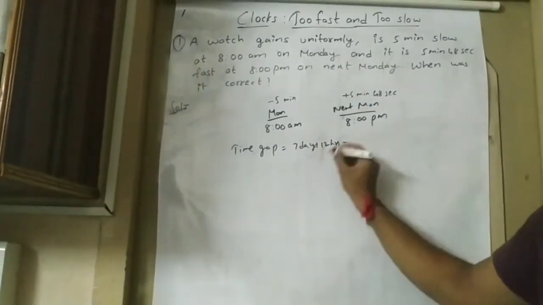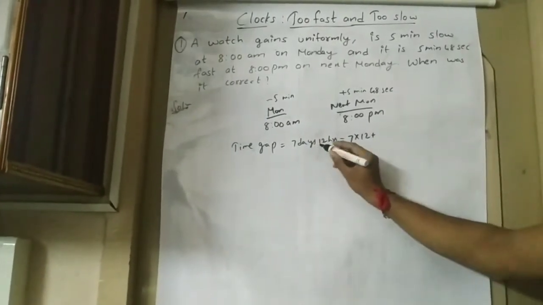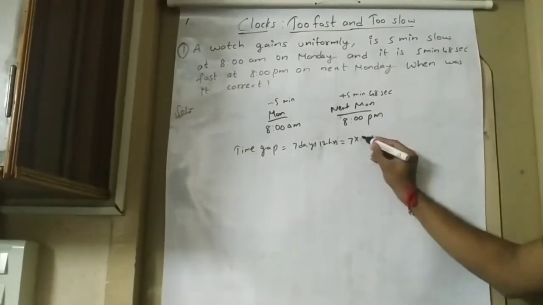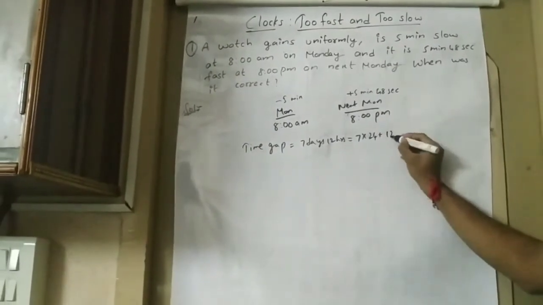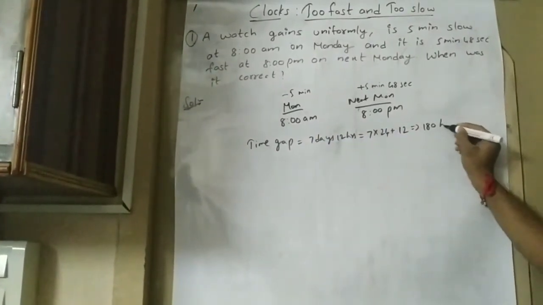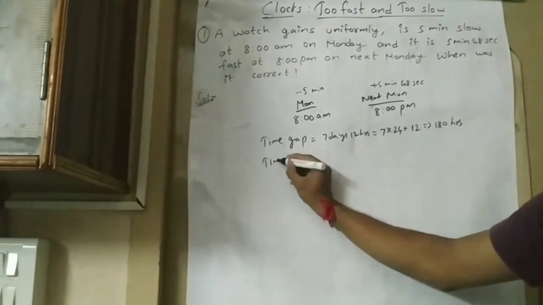Convert these into hours: for one day there are 24 hours, so 7 into 24 plus 12 hours. The total time gap is 180 hours.